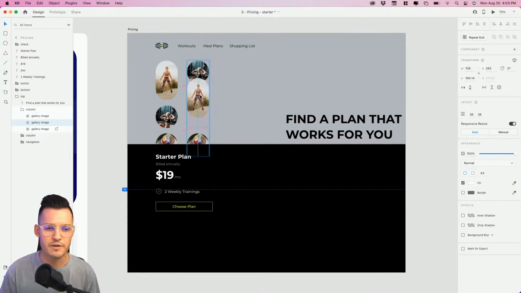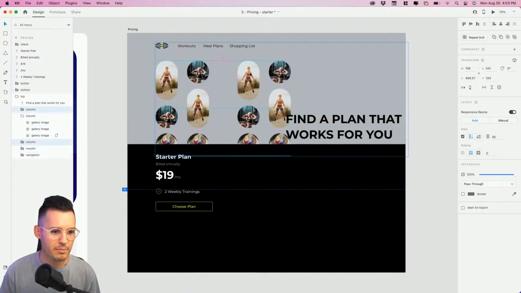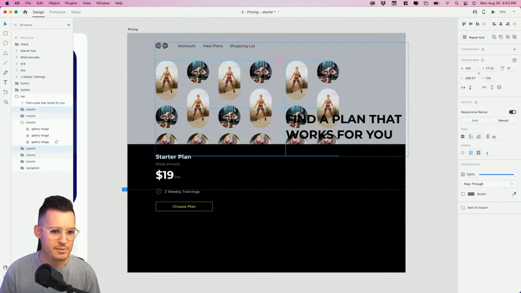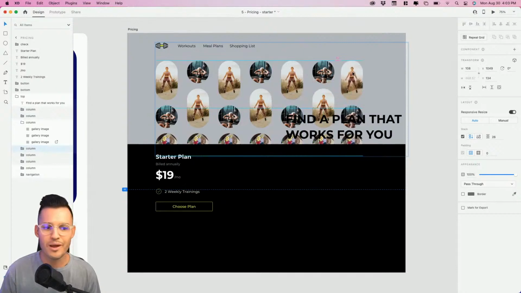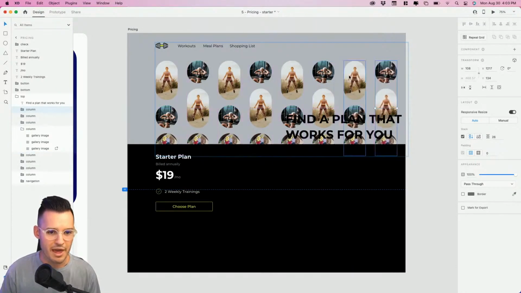I'm actually going to hold down shift, because as you move things around the stack, you can actually kind of freeform move them around in the other direction. But if you hold down shift, it's going to keep it locked into that little lane, right? So let's just move these around and let's just duplicate both of these now. Nice spacing we got going on here. All right, so far so good. And we don't want to have the same repeating ones. Don't you worry, we'll do something for that, okay?